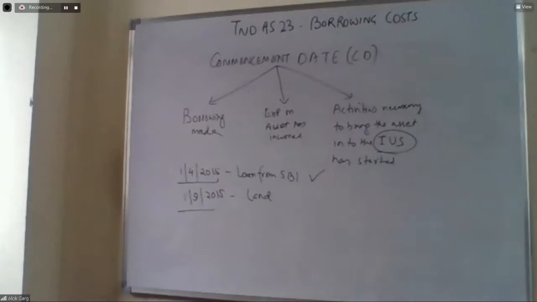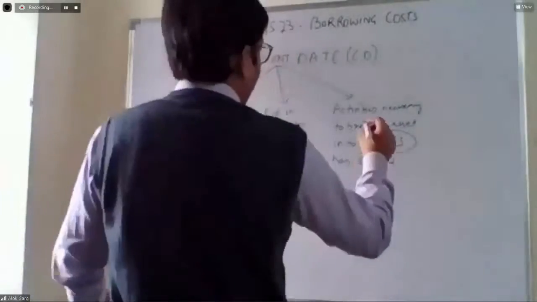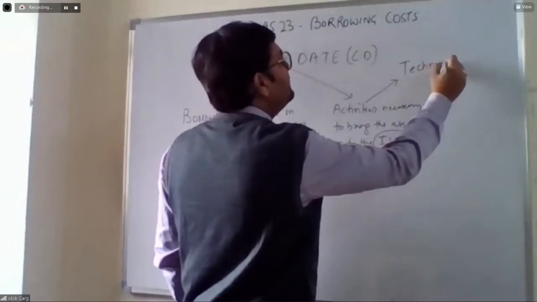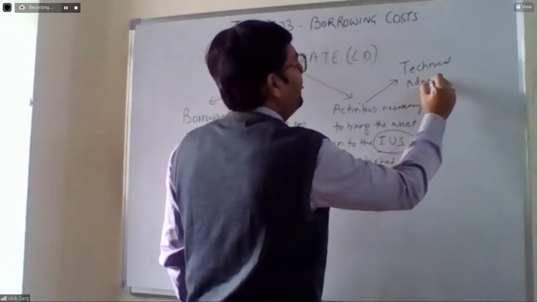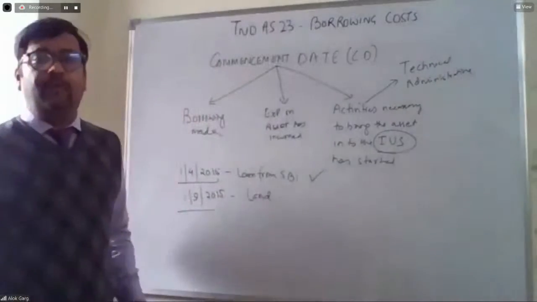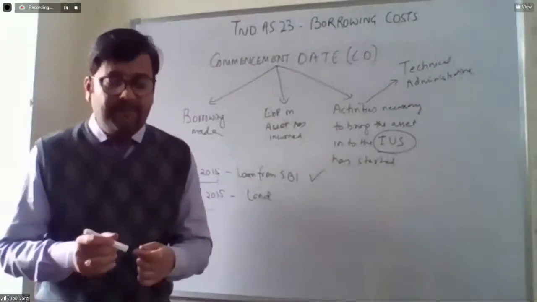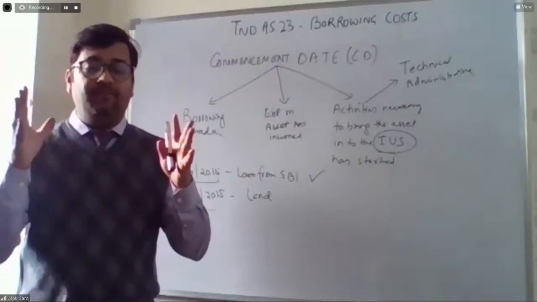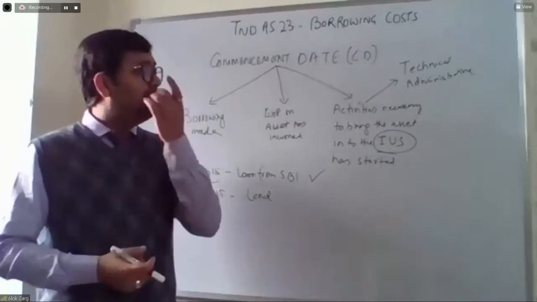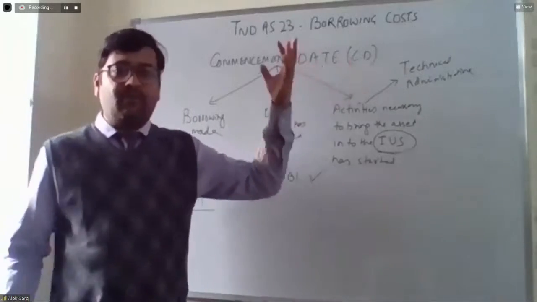So what is meant by activities? Activity includes technical activity as well as administrative activity. For example, for construction, the company needs to get a plan or a map sanctioned from the authorities. The company needs to get some licenses from the authorities.